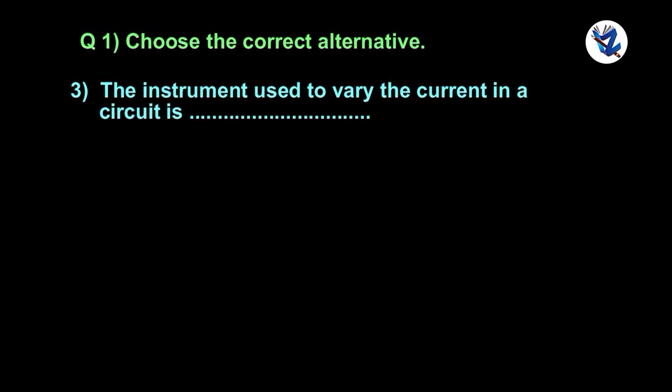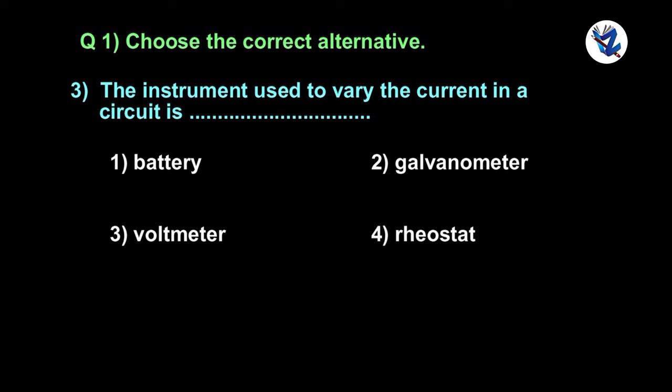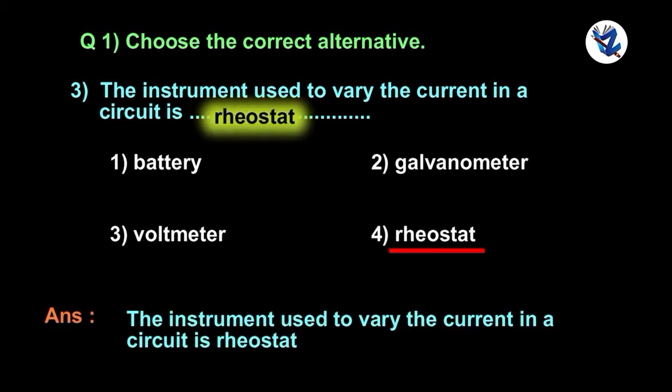The instrument used to vary the current in a circuit is ... Option 1, option 2, option 3, option 4. The instrument used to vary the current in a circuit is rheostat.